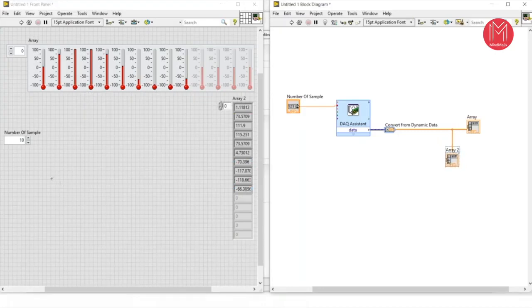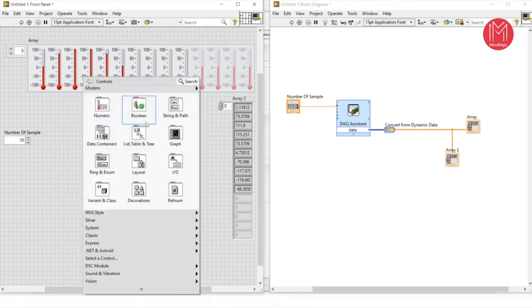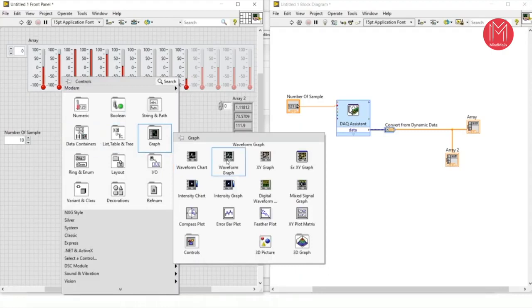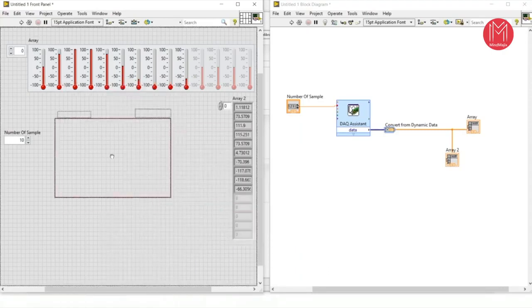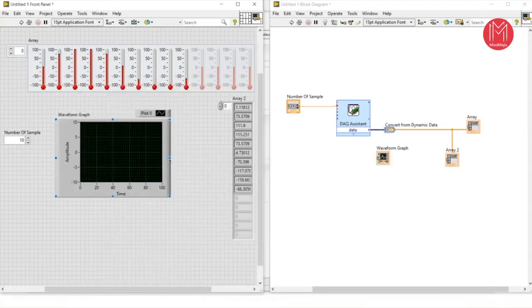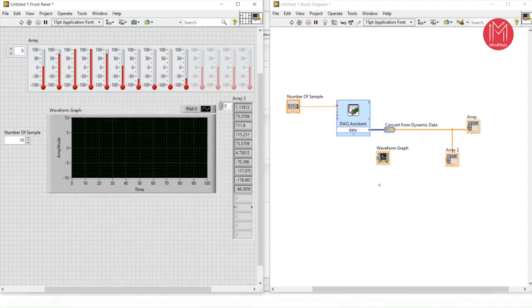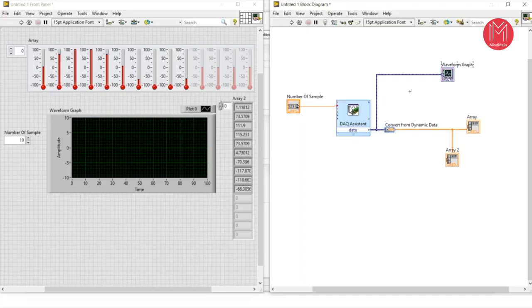Now I am going to show you the data in the form of a waveform graph. So now right click in the front panel, come to the graph, and you can take a waveform graph here. Whenever you take any controls and indicators in the front panel, the control and indicator terminals will automatically appear in the block diagram. By using these terminals you can connect your functions.